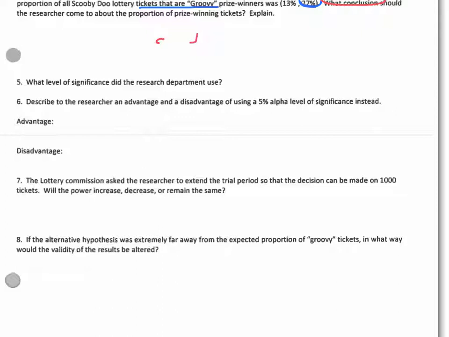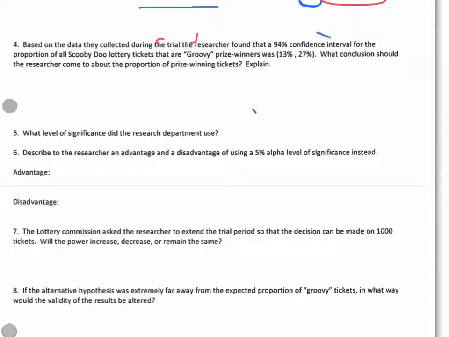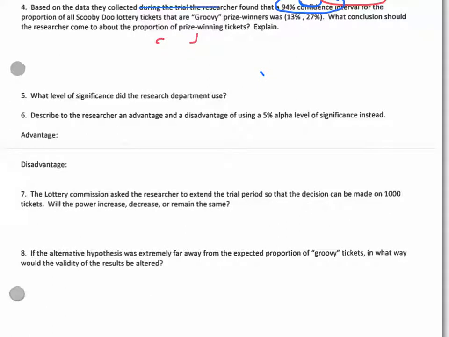For the next number, we're going to see what the level of significance is. Since the previous problem said that we had 94% confidence, that is defining for us what is in the middle of the curve.